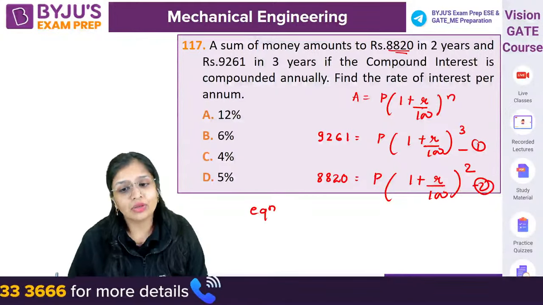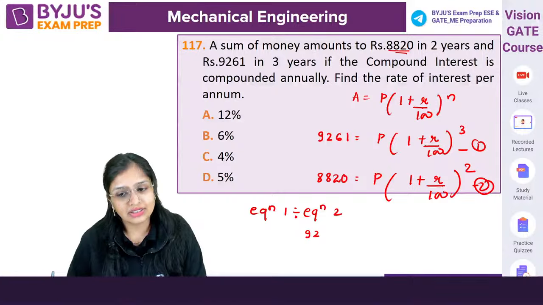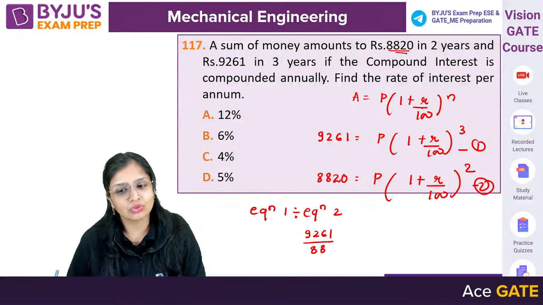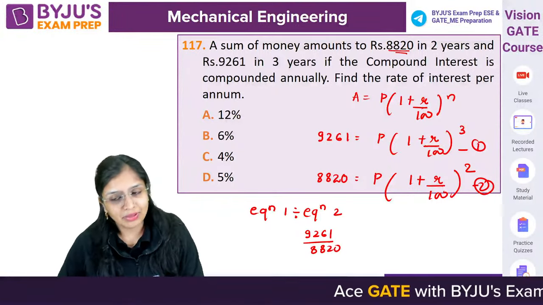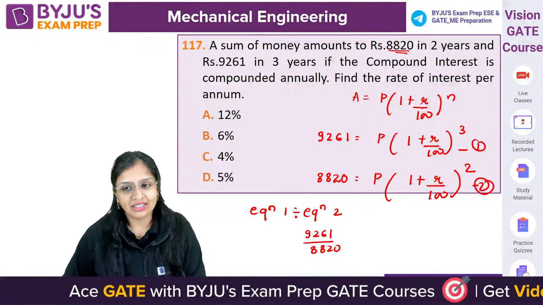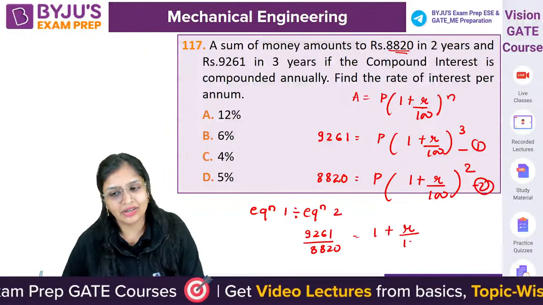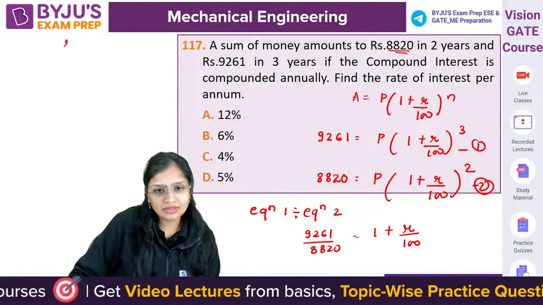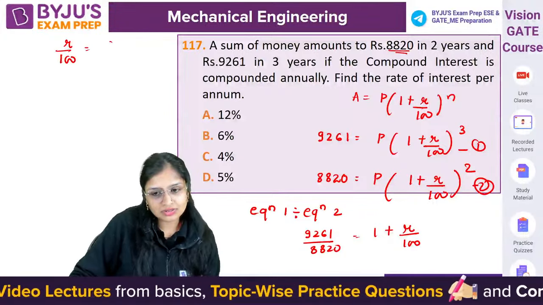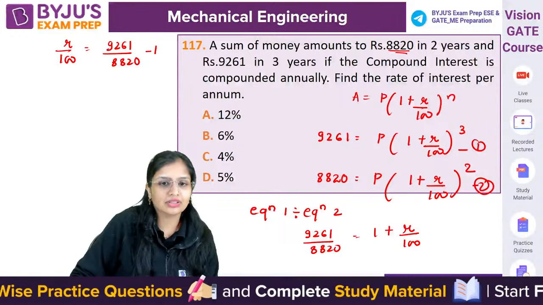So divide equation 1 by equation 2: 9261 divided by 8820. Principal will get cancelled out, and the square of (1 plus R by 100) will get cancelled out. You will get 1 plus R by 100 only. So from here, 9261 by 8820 minus 1.